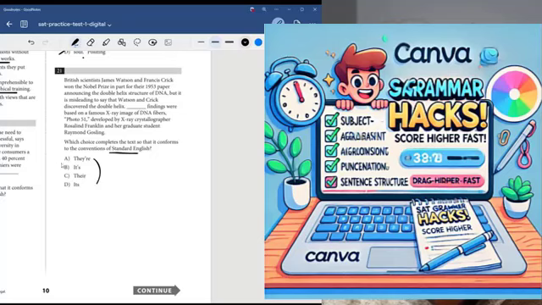So we're going to be looking for a pronoun here. Watson and Crick are two people, so it's going to be their. And of course, we want choice C, because choice A is they're, and that would be wrong. So we're going to go with choice C. As you can see, when you understand grammar and you really look at these questions in a detailed fashion, these questions are actually really quite easy. So let's keep going. Let's take a look at number